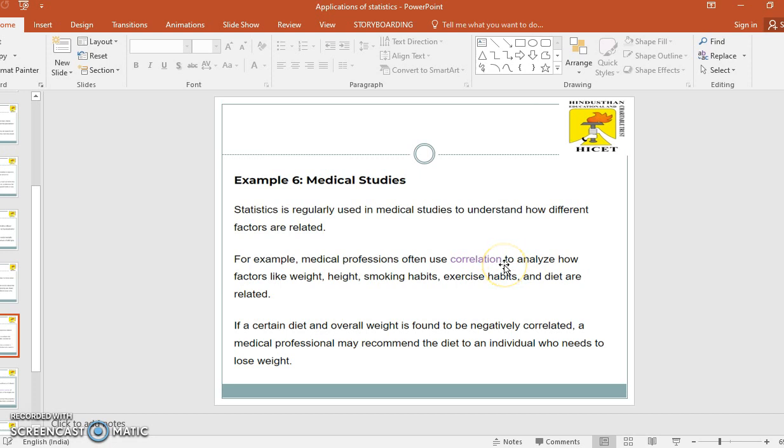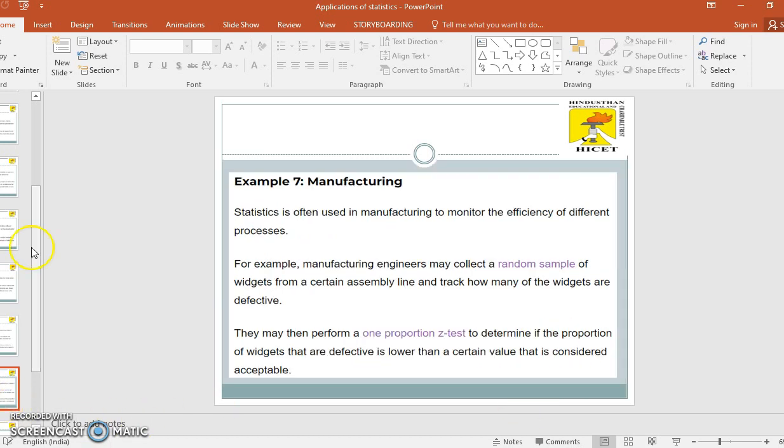The sixth example is medical studies. Statistics is regularly used in medical studies to understand how different factors are related. For example, medical professionals often use correlation to analyze how factors like weight, height, smoking habits, exercise habits, and diet are related. If a certain diet and overall weight are found to be negatively correlated, a medical professional may recommend the diet to an individual who needs to lose weight.